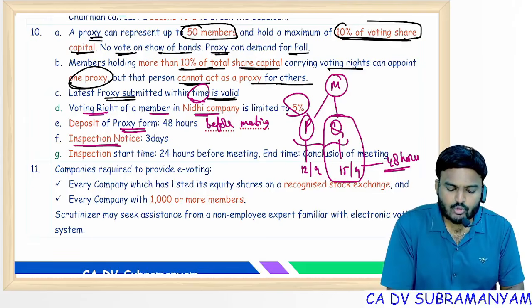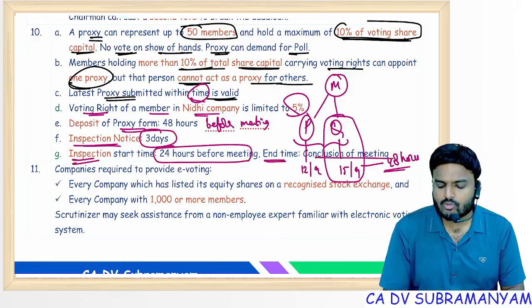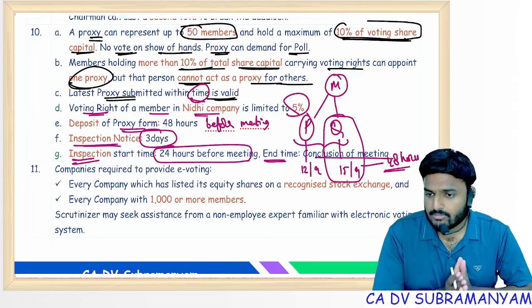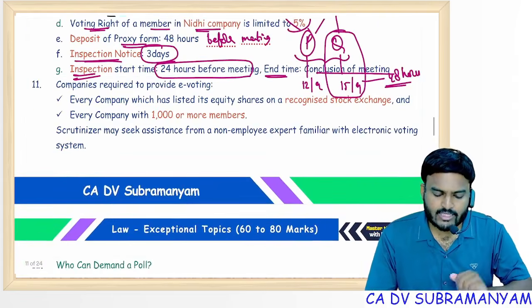Inspection notice shall be given 3 days before the meeting. Inspection start time is 24 hours before the meeting, and the end time is the conclusion of the meeting. When the meeting is concluded, the inspection will be concluded. Companies required to provide e-voting facility.